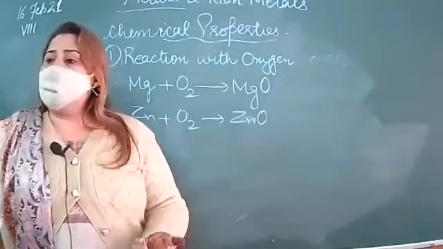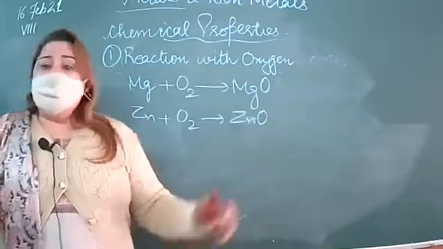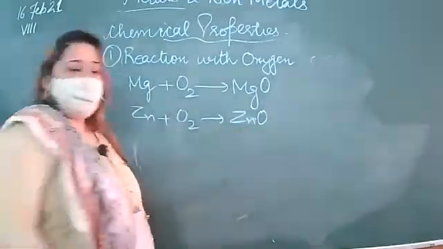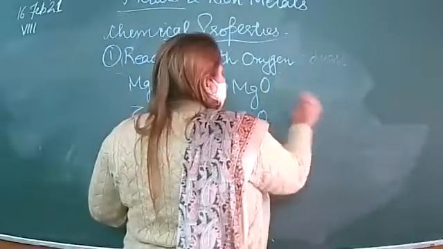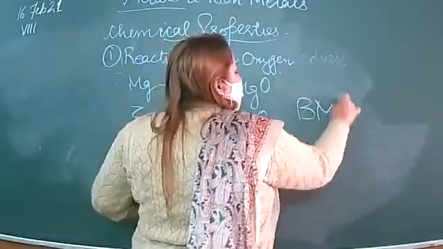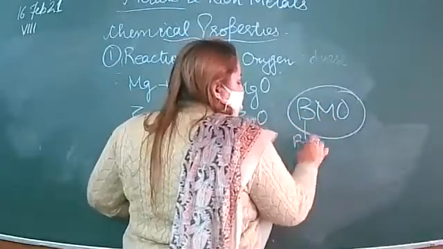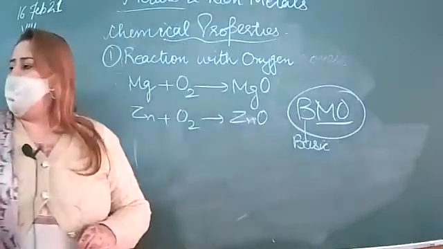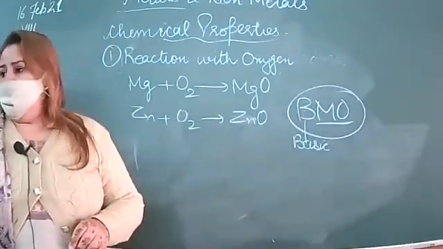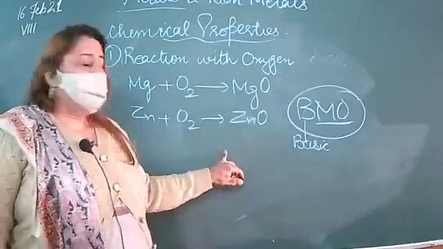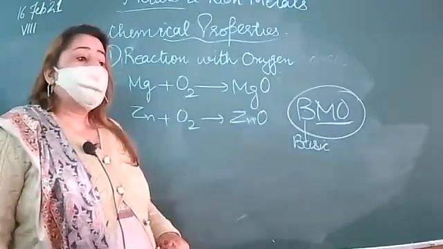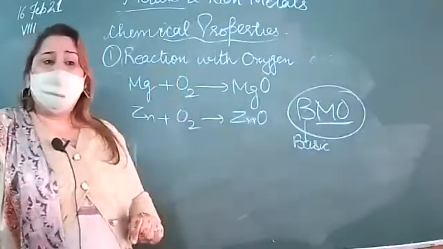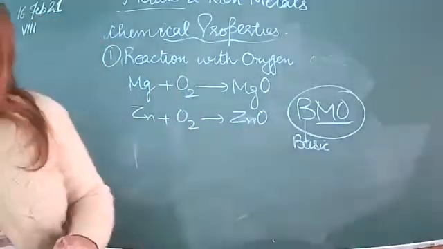That means metallic oxides are basic in nature, basic metallic oxide. Is it clear? So these turn red litmus to blue.